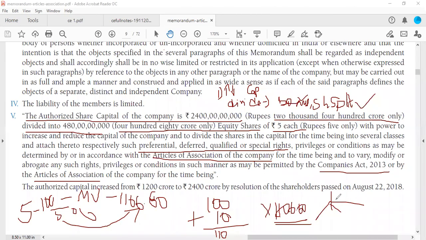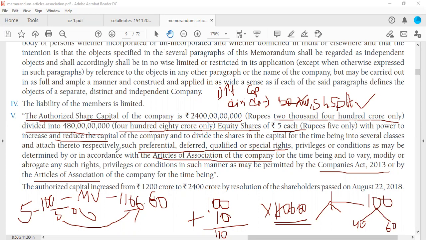Just understand that one share, let's say a share of 100 rupees, is split into 2 parts. Let's say they are 40 rupees one share, 60 rupees one share, like that they split the share. Fine. So the authorized share capital is given. Any increase or decrease of capital we should check with the AOA. And if you want to divide the capital, then also you have to make sure the AOA has the provision. Here only the outline of the rules will be given, but the AOA will have the detailed rules of the company.